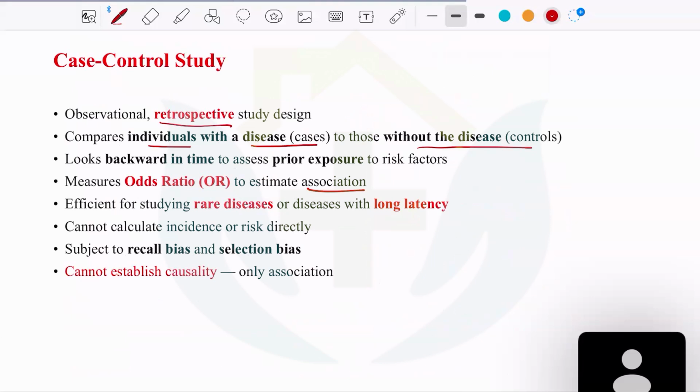The association is estimated by the odds ratio, and I will let you know how the odds ratio is calculated. You cannot calculate the incidence or risk directly. They are prone to recall bias and selection bias because patients tend to forget what happened in the past. So you cannot establish causality, you can only establish the association.